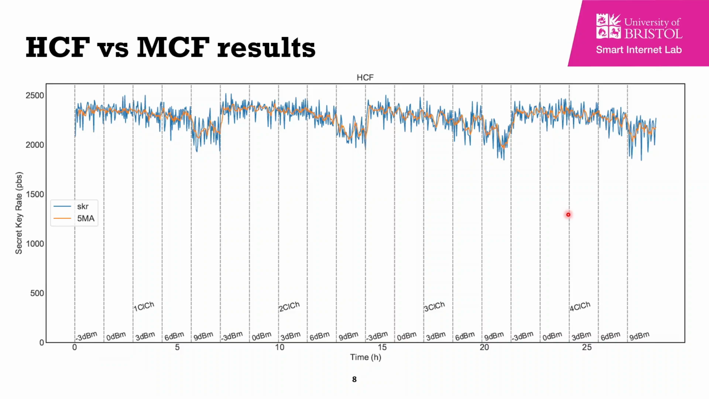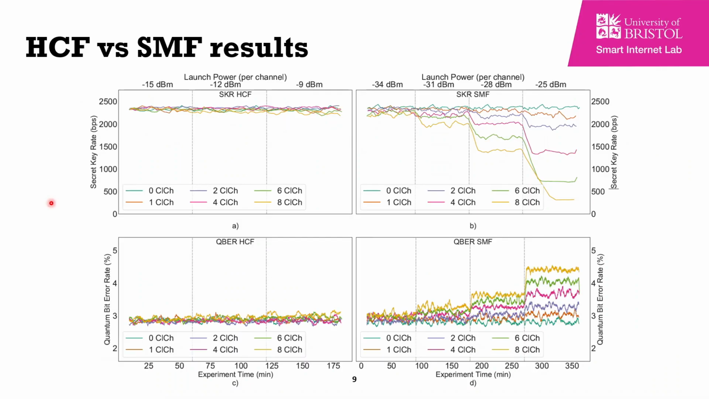This slide shows us the coexistence of 8 classical channels in the hollow core and single mode fiber. This work was submitted to ECOC. As we can see, at -9 dBm coexistence power per channel, which means 0 dBm coexistence power when we have 8 channels, the classical channel performance went down around 5% only.